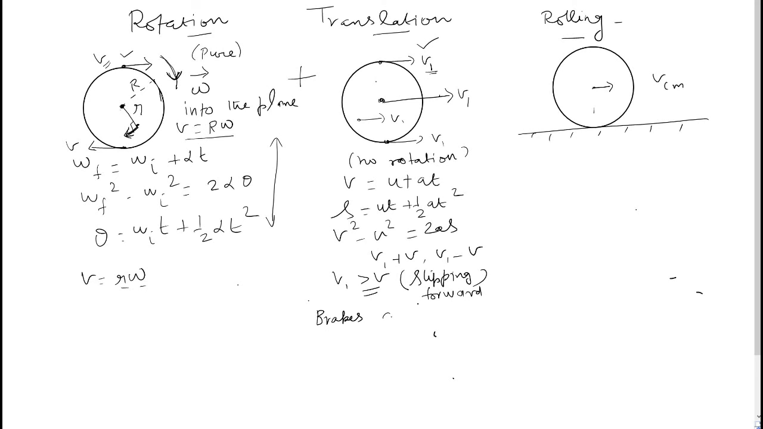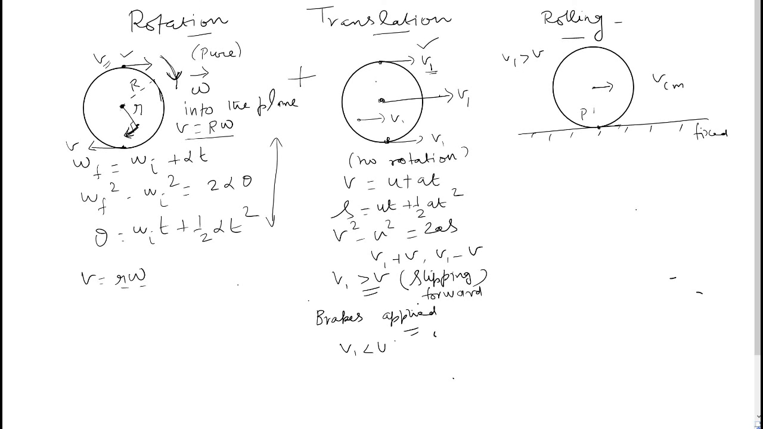Is it clear? An example will be a fast moving car. When you apply brakes, the car will skid and the wheels will not rotate properly, or may not rotate sufficiently, but the translational motion of the car will continue. So this is a very good example of forward slipping. Have you understood that?